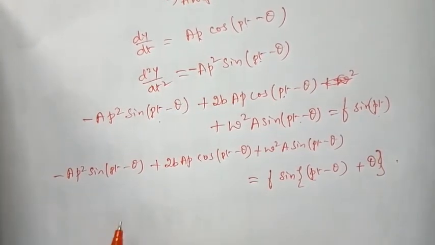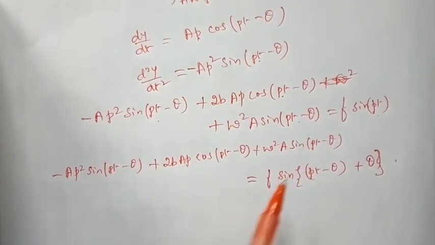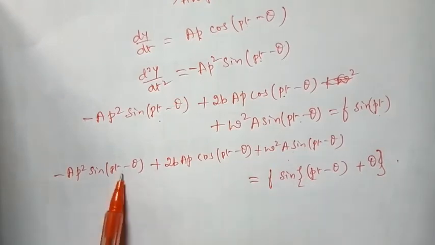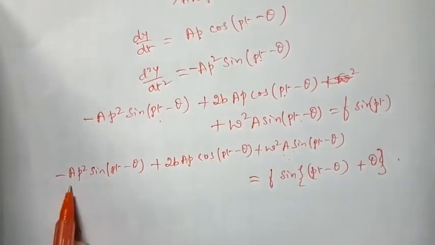On the left hand side I will collect the sine terms together and the cos terms. There are two sine terms, so let me combine them. a is a common term in both cases.